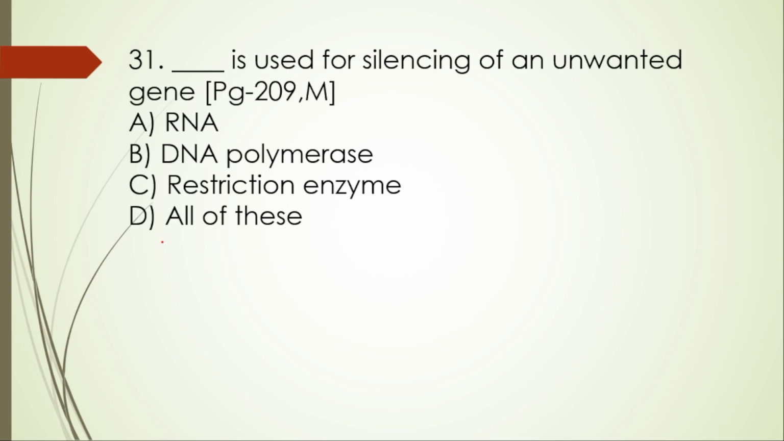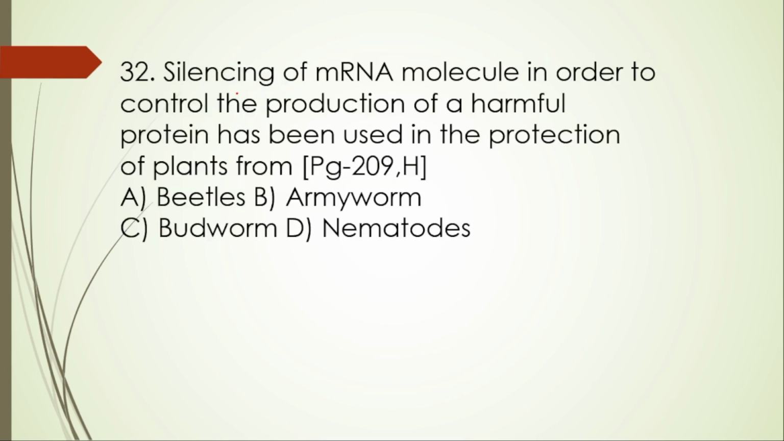31. Dash is used for silencing of an unwanted gene. dsRNA is used for silencing of an unwanted gene in the RNAi process.